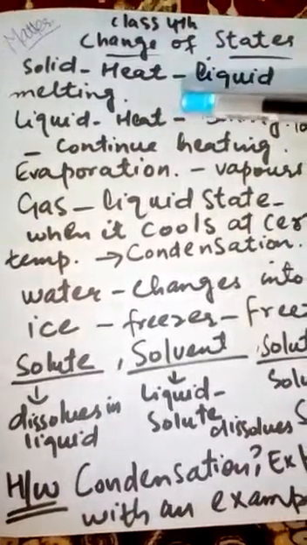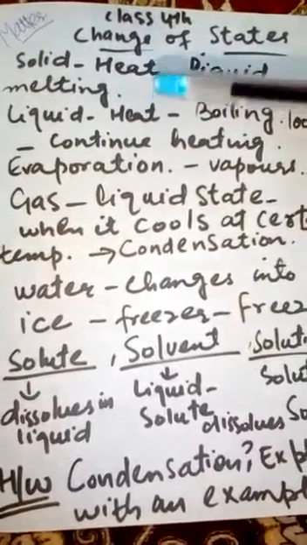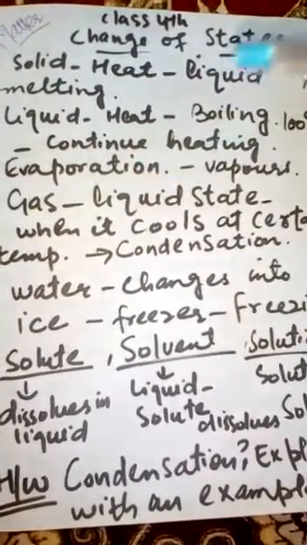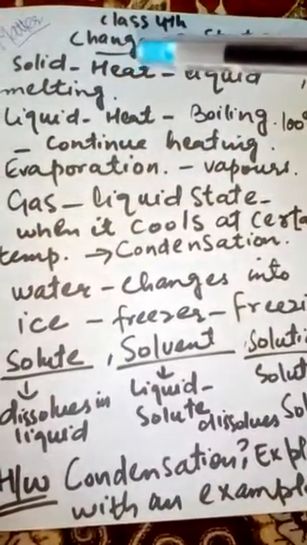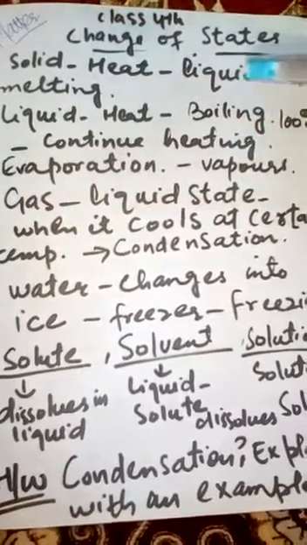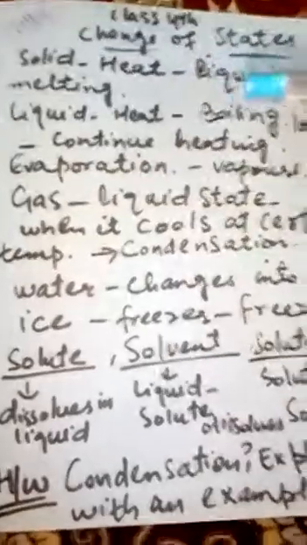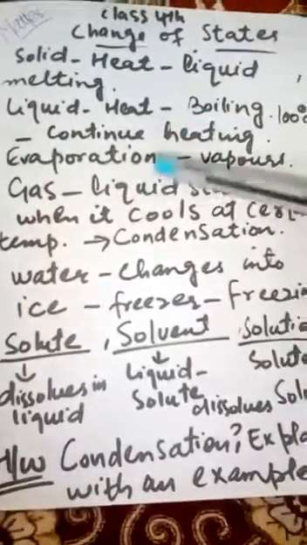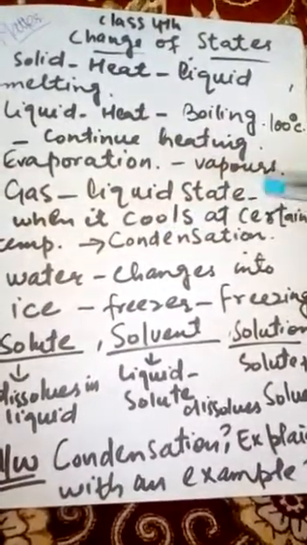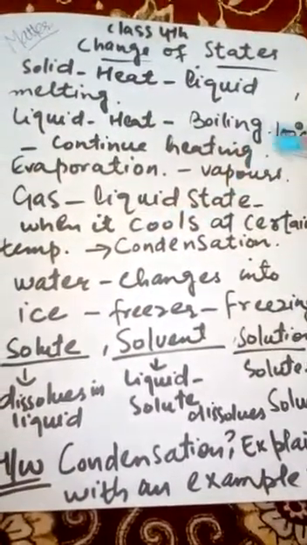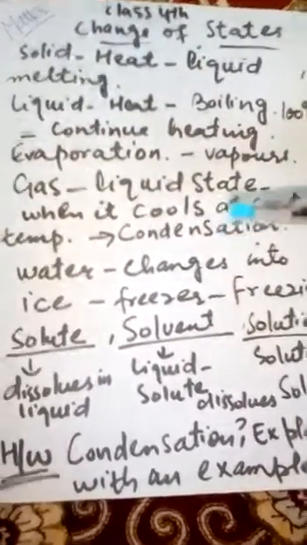Second point is, students, if we give heat to a liquid, what will happen at that time? Evaporation starts. That means vapors start arising from that liquid, and this process is called boiling. Students, gas also changes its state. Gas changes into liquid state when it cools at a certain temperature. So the condition in which gas changes into a liquid, that process is called condensation.